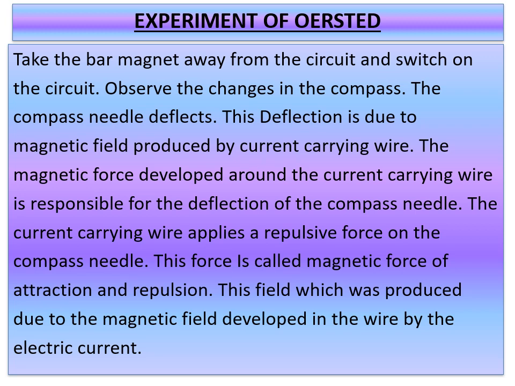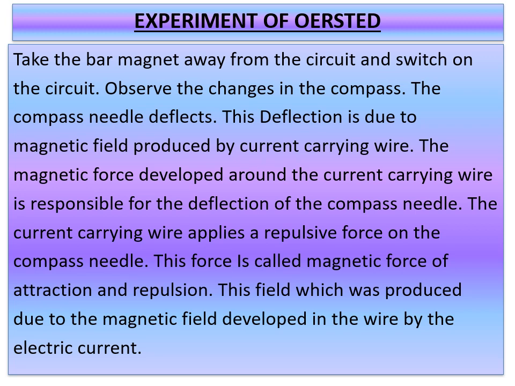So children, in the lower classes we have learned that when you bring the same poles of bar magnets together, we find repulsion, whereas when you bring opposite poles of two bar magnets together, we find attraction. In that way, you have to remember that the current carrying wire applies a repulsive force on the compass needle.